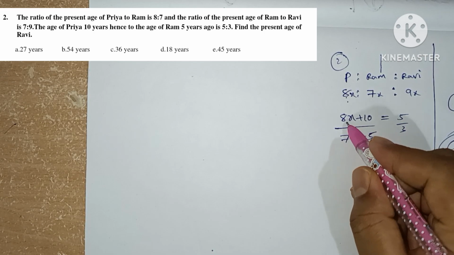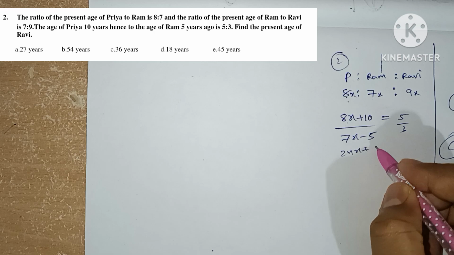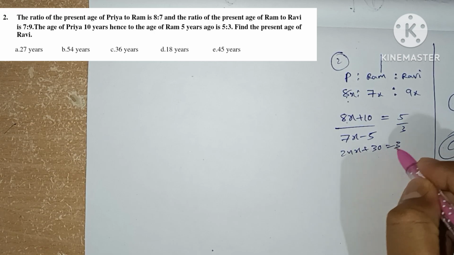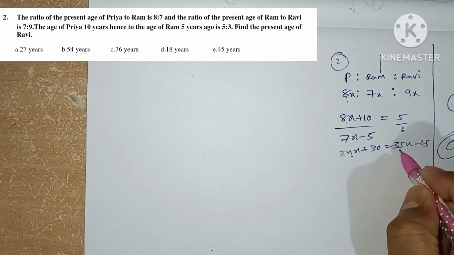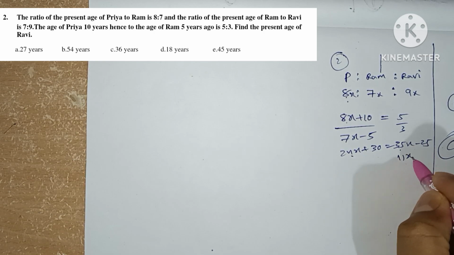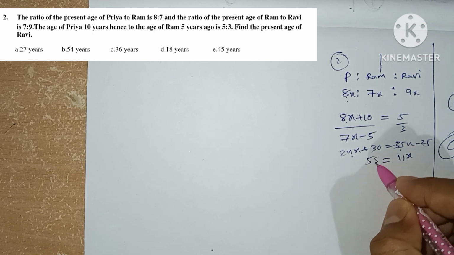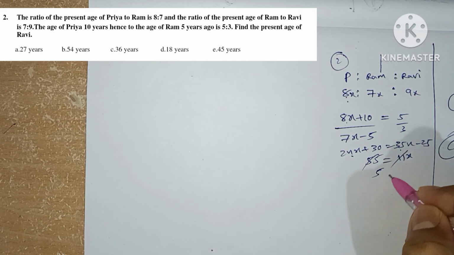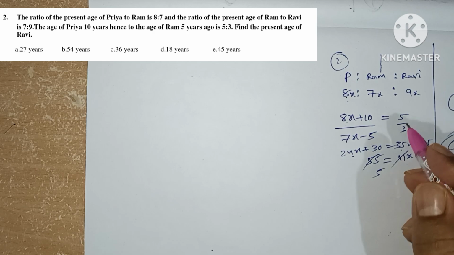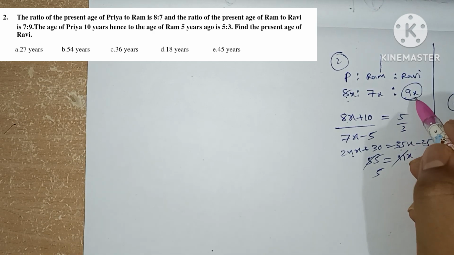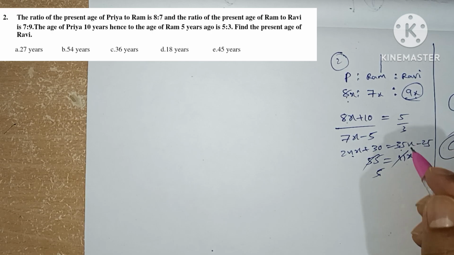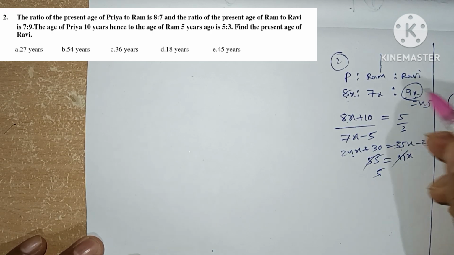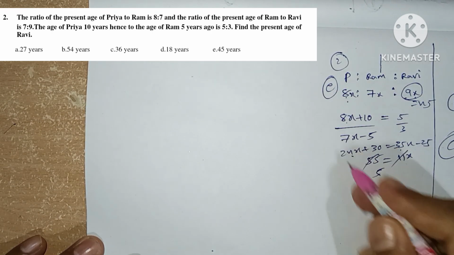So 8 times 3 is 24x plus 5 times 3 is 30, and this will be 5 times 7, 35x minus 25. So we have 11x equals 55, so x value is 5. Now the question asked is to find the present age of Ravi. So we need to find the value of 9x. 9 times 5, which is 45. So the answer will be 45. Option E is the answer for the second question.